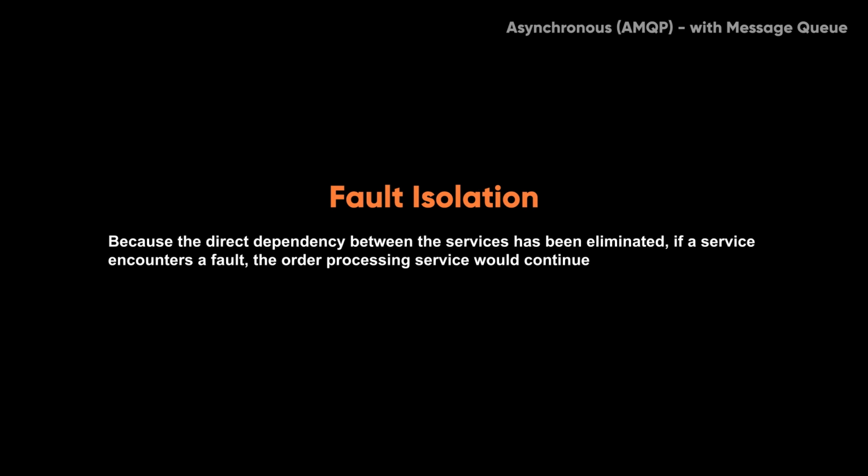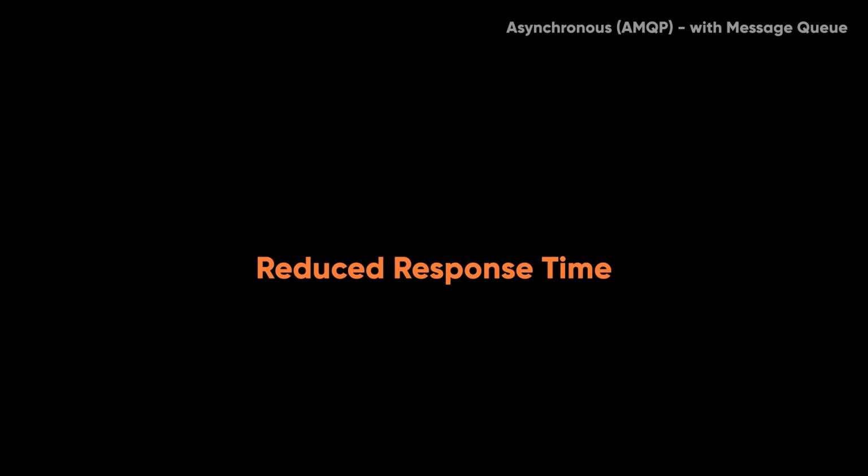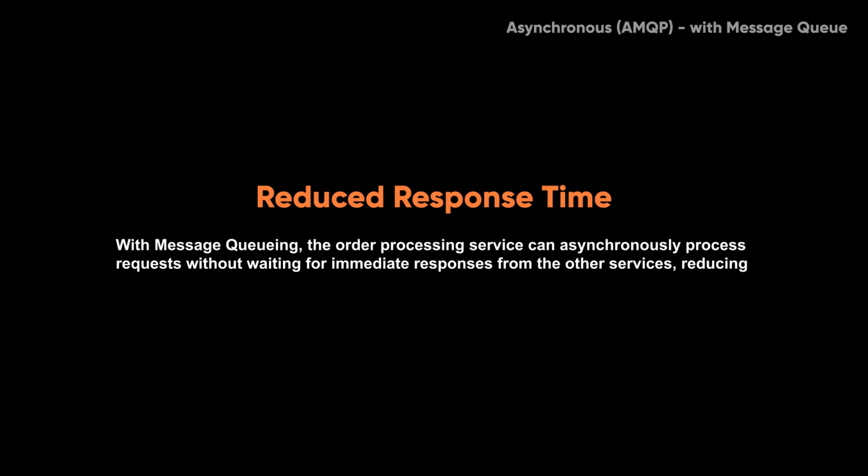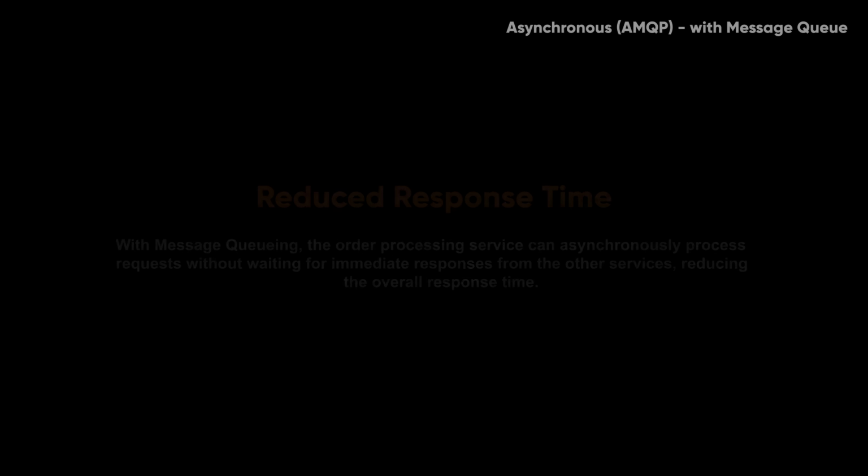Fault isolation. Because the direct dependency between the services has been eliminated, if a service encounters a fault, the other processing service would continue processing requests independently. Reduced response time. With message queuing, the other processing service can asynchronously process requests without waiting for immediate responses from the other services, reducing the overall response time.